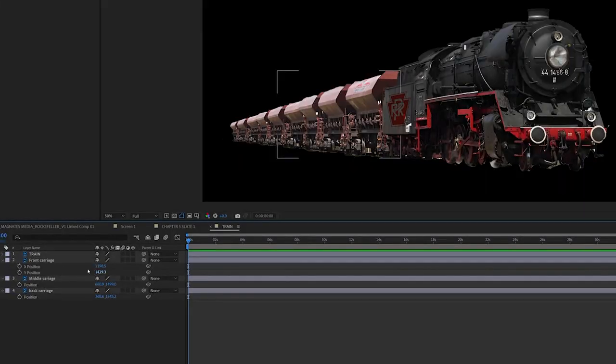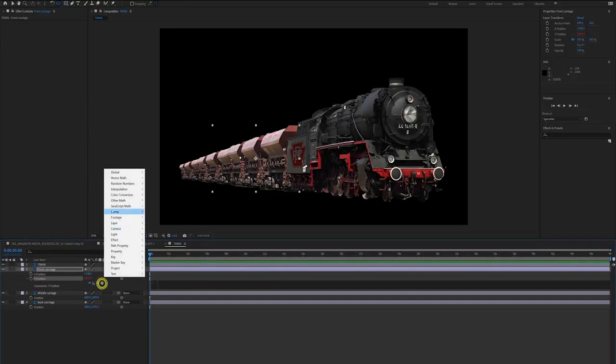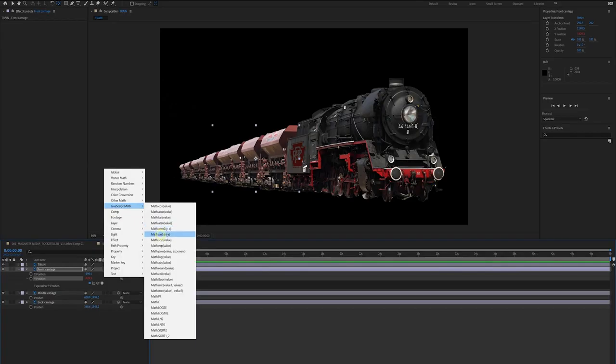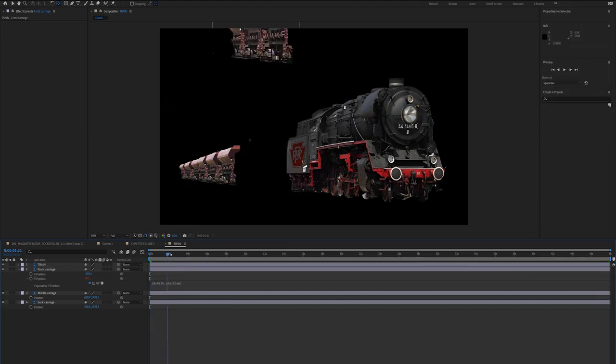What I'm going to do is alt-click my Y value, and add an expression. I'll go to JavaScript maths, and I'm going to go Math.sin value. I'm going to highlight my value, and type in 20 times Math.sin, and highlight my value and put time. That's going to throw my carriage up to the top of the composition.